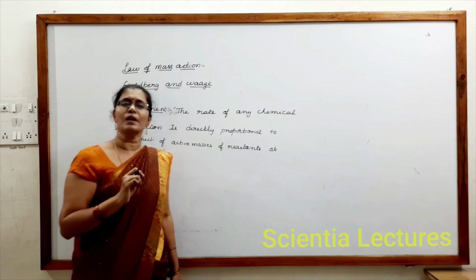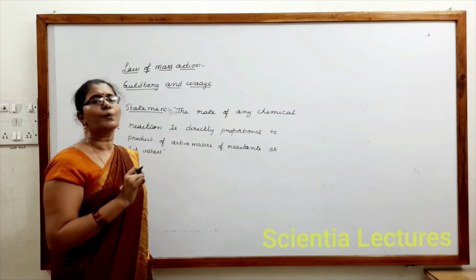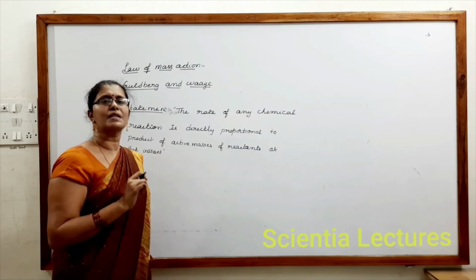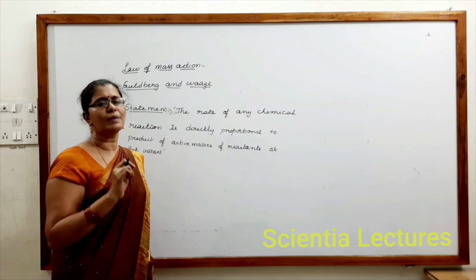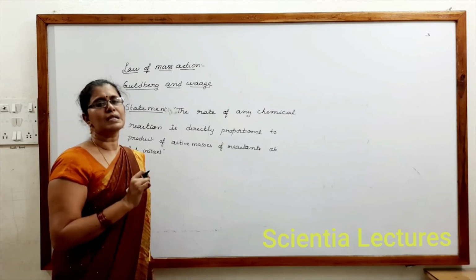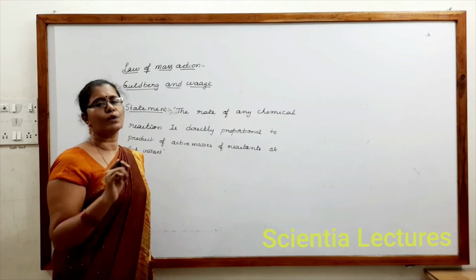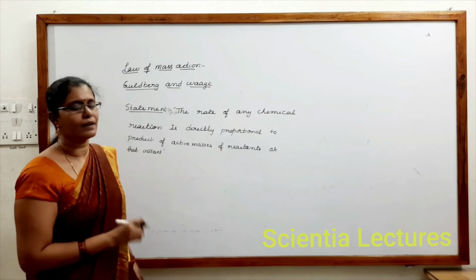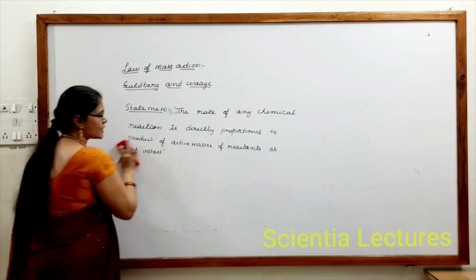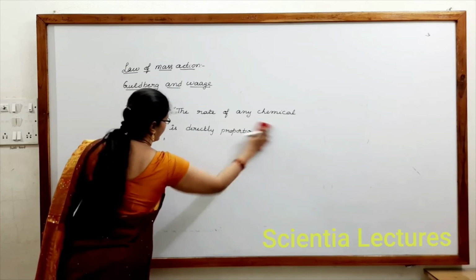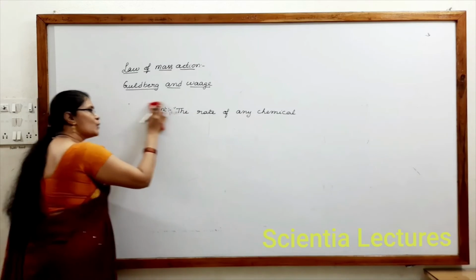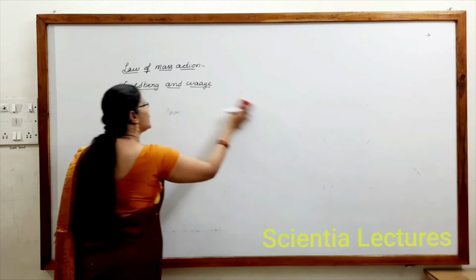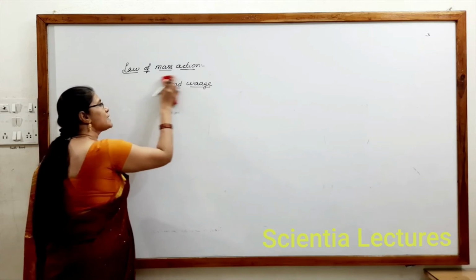Pressure could be taken only for gaseous phase. Pure solid and pure liquid's activity is 1. This coefficient will generally be taken as 1, so active mass equals molar concentration or pressure of gaseous reactants. But for pure solid and pure liquid, active mass itself is 1.